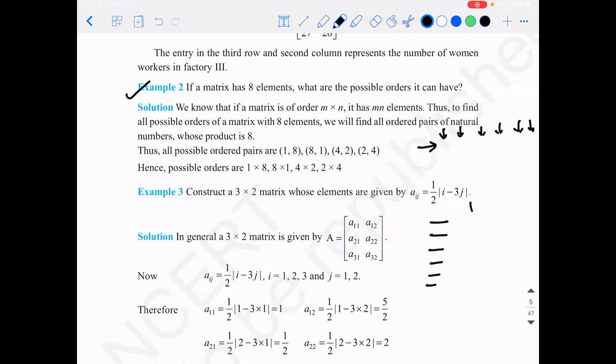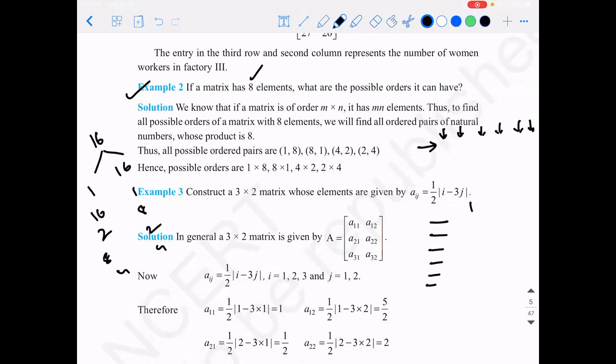That's it. Had there been 16, what would you have done? So how will you do it? You can take the factors of it. You can represent 16 as 1 by 16, 16 by 1, 2 by 8, 8 by 2, 4 by 4. That's it.